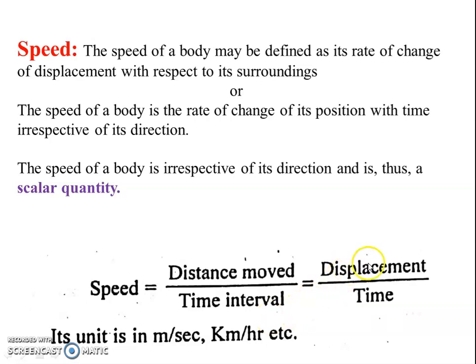It is also displacement by time. As I told, the unit is meter per second or kilometer per hour, etc. It doesn't have any direction, hence it is a scalar quantity. How do we define a scalar quantity? A scalar quantity is one which has magnitude but not direction. Speed is a scalar quantity.